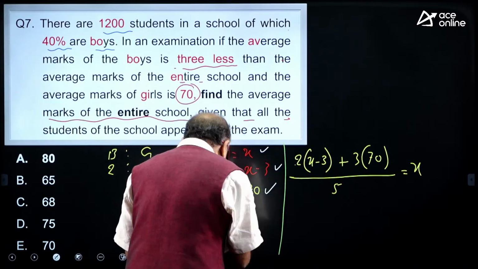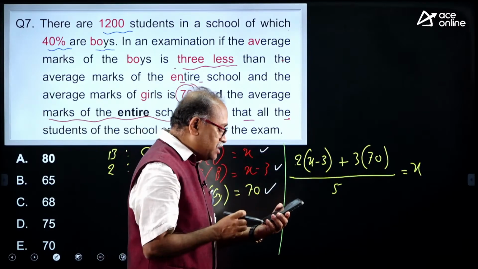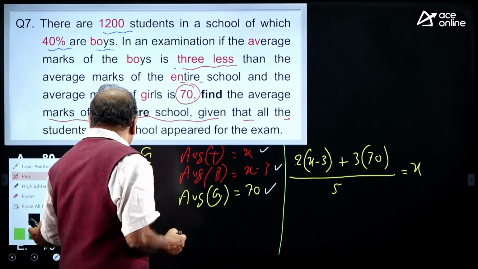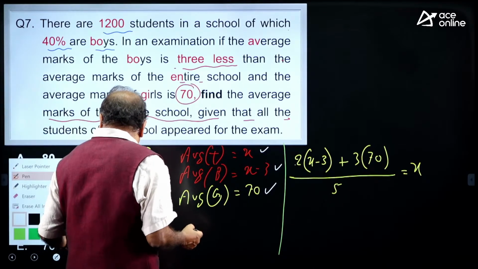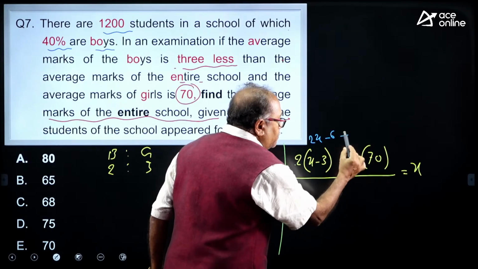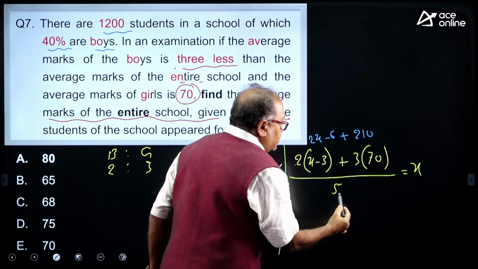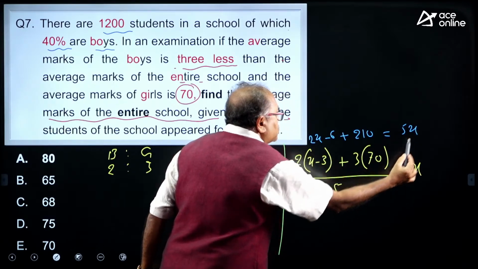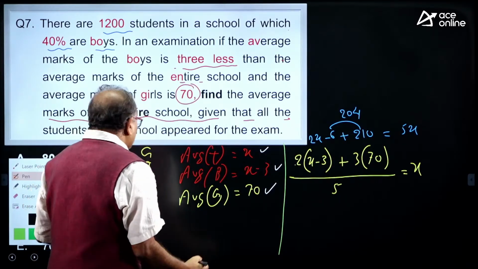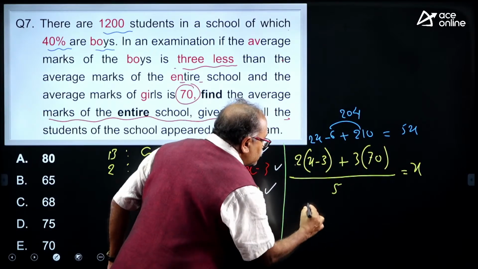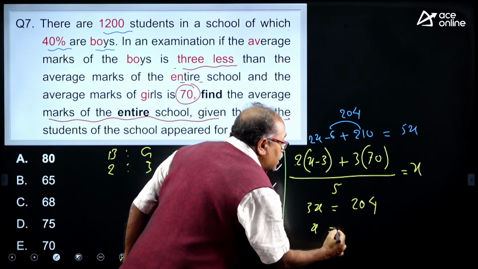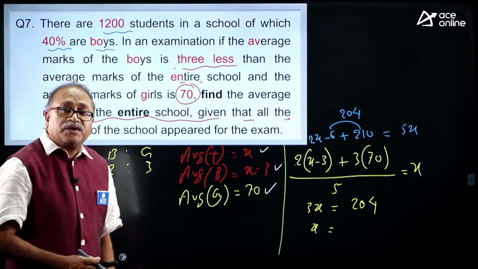Anyone answer the question here? Okay, Sarath sir, 68. Yashwant, please come on. I will be solving by the time Yashwant completes this. Okay. Now, look at this one. This is 2x minus 6 over here and plus 210 over here, which is equal to 5x. So, when I solve this, over here 204. Now I notice that 5x minus 2x is nothing but 3x. 3x is equal to 204. Then what is x? Am I right? That is what I need to find out.